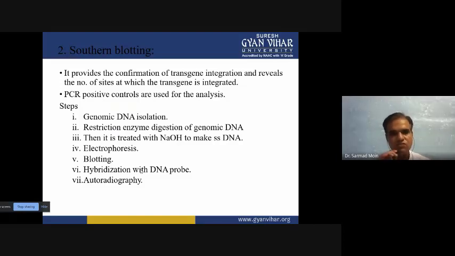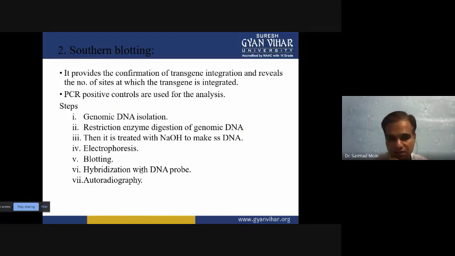So what you have to do is isolate the entire genomic DNA, which contains your gene of interest, and use a restriction enzyme. When you digest the genomic DNA with the restriction enzyme, it cuts the DNA into small pieces. These small pieces you have to treat with NaOH, so that it will convert into single stranded DNA.